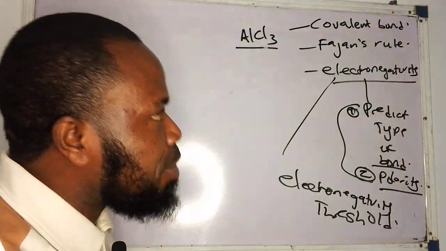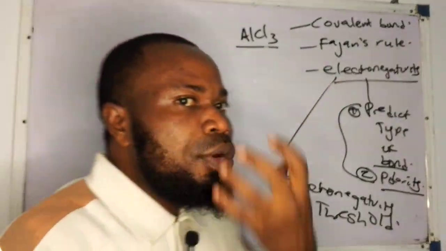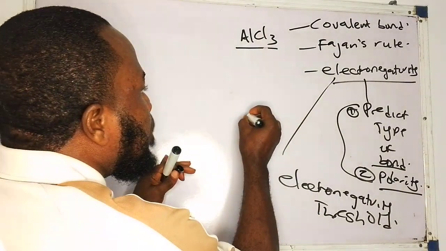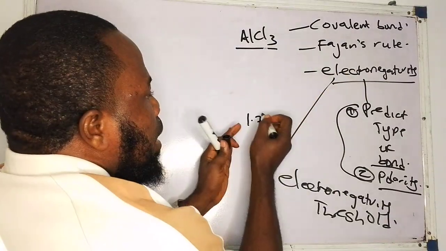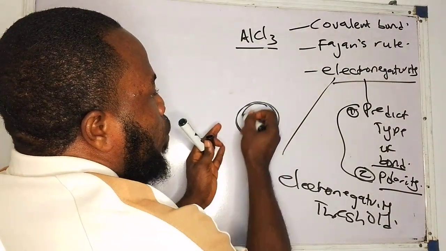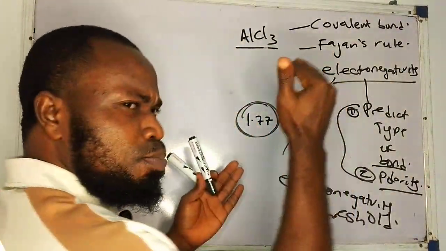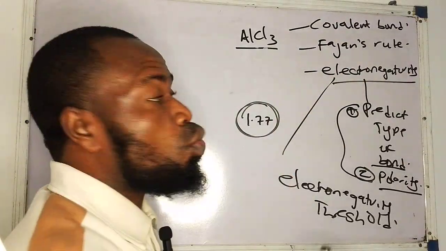So we have to be very, very careful. Now, how does this play? When the electronegativity difference between two elements is above 1.7, it is high. That means the bond that is formed is an electrovalent bond or ionic bond. But when it is below 1.7, like this one now is 1.5, it is a covalent bond.